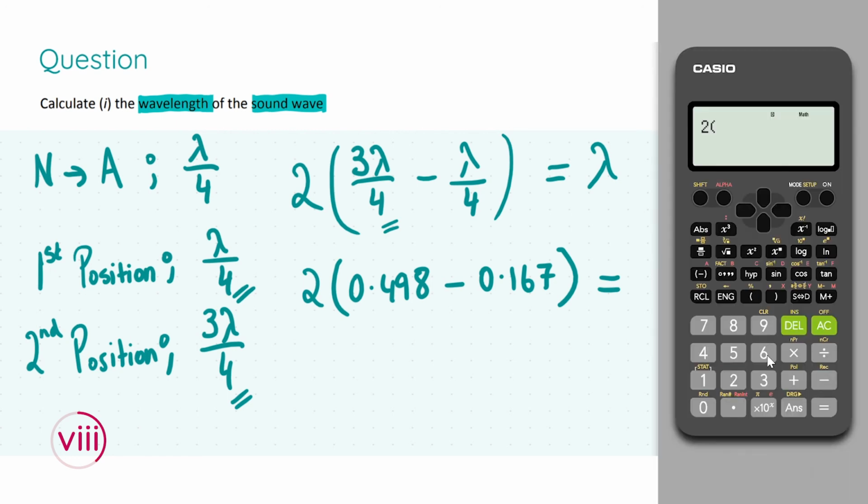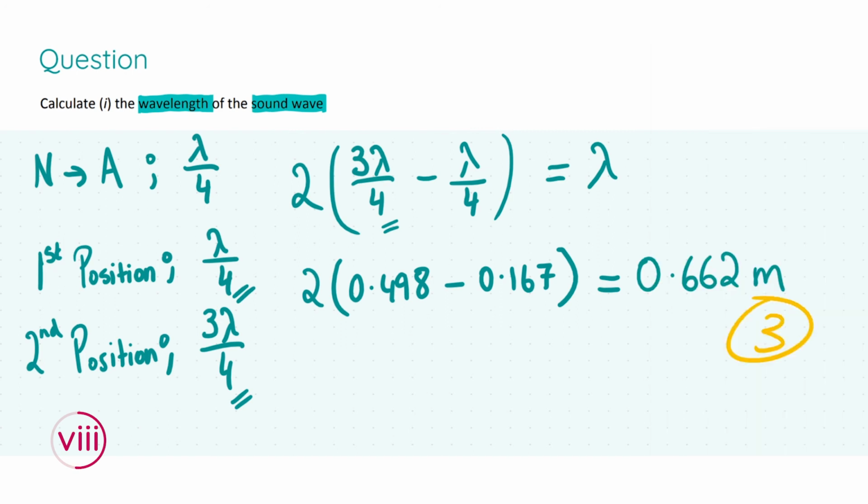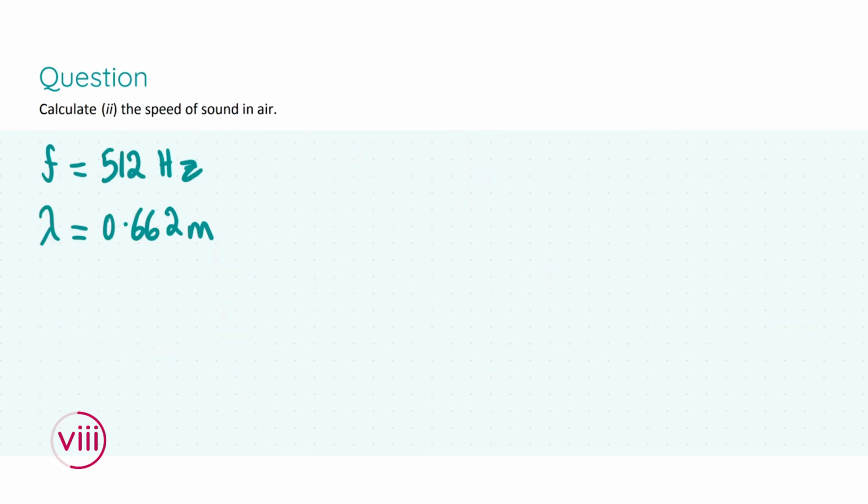So we have 2 times 0.498 minus 0.167, using brackets to multiply out our values so that the calculator doesn't get confused. Press that equal sign and we get a total wavelength of 0.662 meters, which will give you 3 marks in total. So that's part 1. Now part 2 is asking us to calculate the speed of sound in air. We have the frequency. We also have the wavelength.